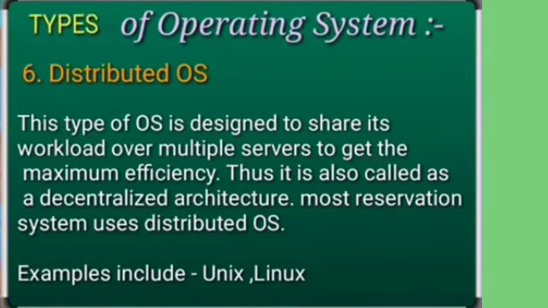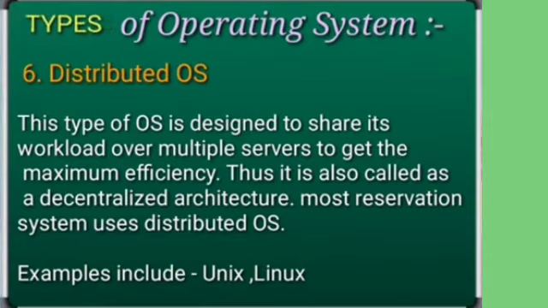It is typically based on a decentralized architecture where the resources are divided among multiple servers to get maximum efficiency, because one server will not be capable of handling so many requests from different parts of the world, right? So in a reservation system, when people all over the world are booking tickets, there need to be multiple servers where the workload can be shared so that the task can be efficiently performed, and the output should be given to each user easily and quickly in less time. An example of a distributed operating system can be Unix, Linux.